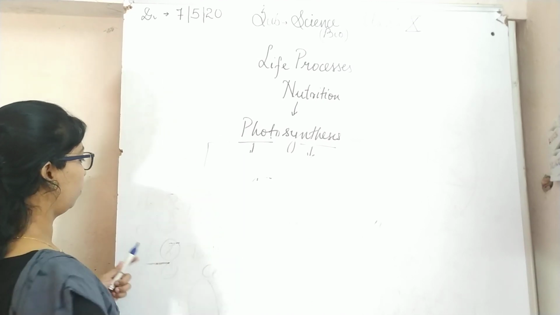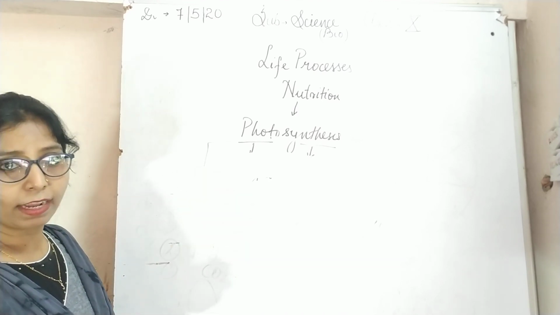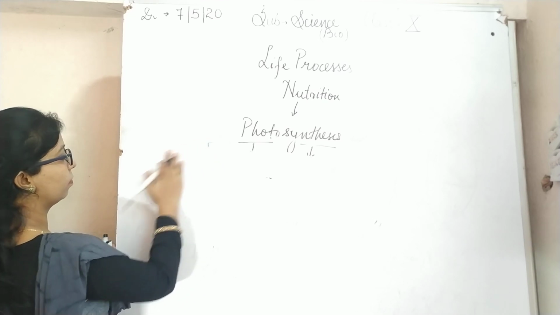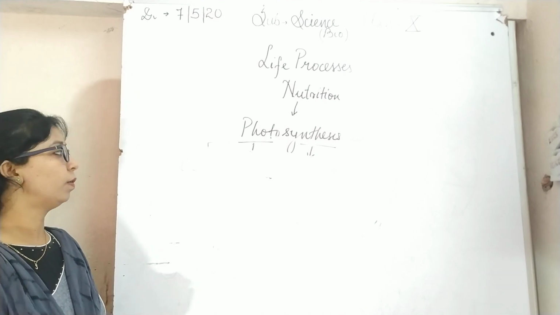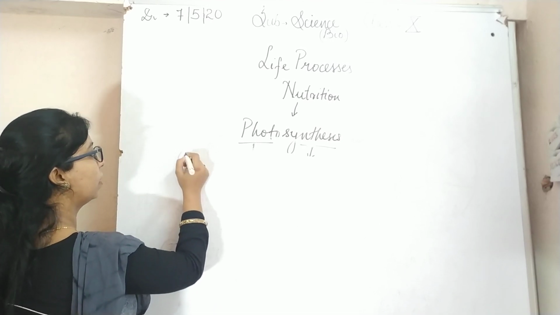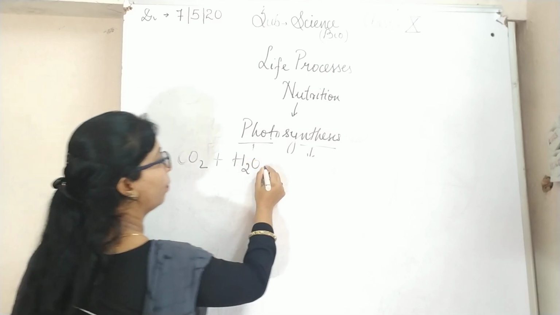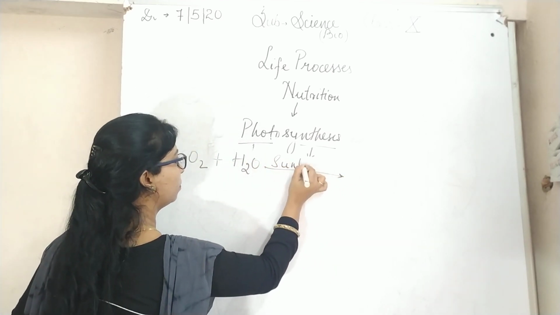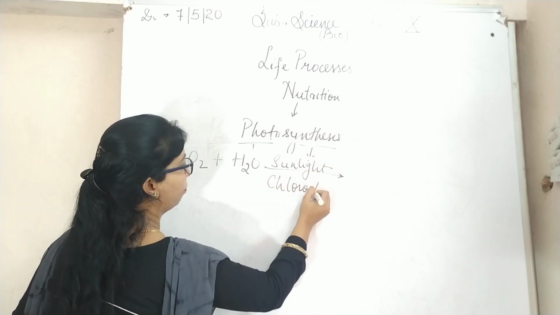Now see how they work. They use carbon dioxide, CO2, and water in the presence of sunlight and chlorophyll.